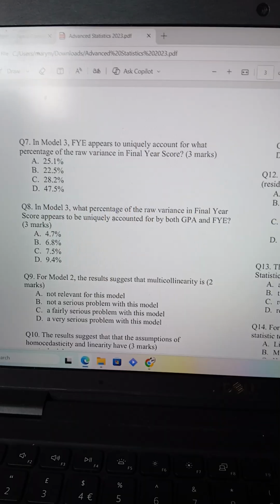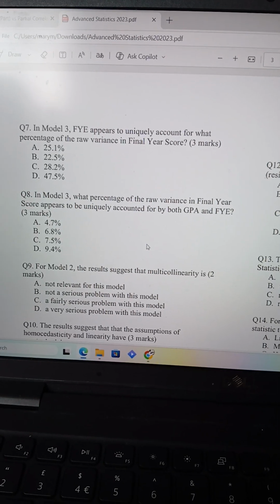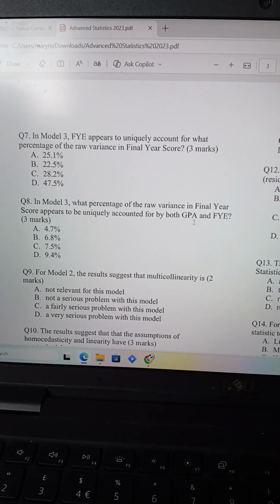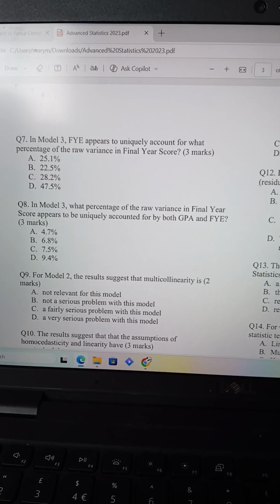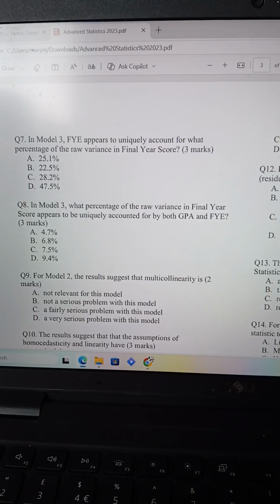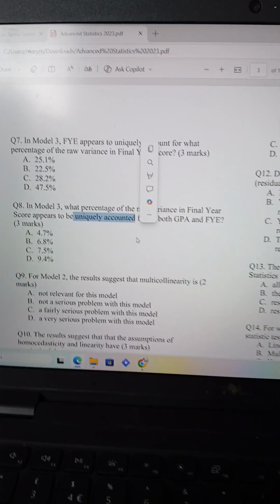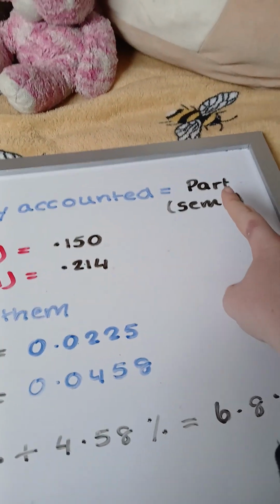So question 8 asks, in Model 3, what percentage of the raw variance in final year score appears to be uniquely accounted for by both GPA and FYE? So it is specifically looking for Model 3, and as we know, if the question asks for uniquely accounted for, that's always going to be part or semi-partial.